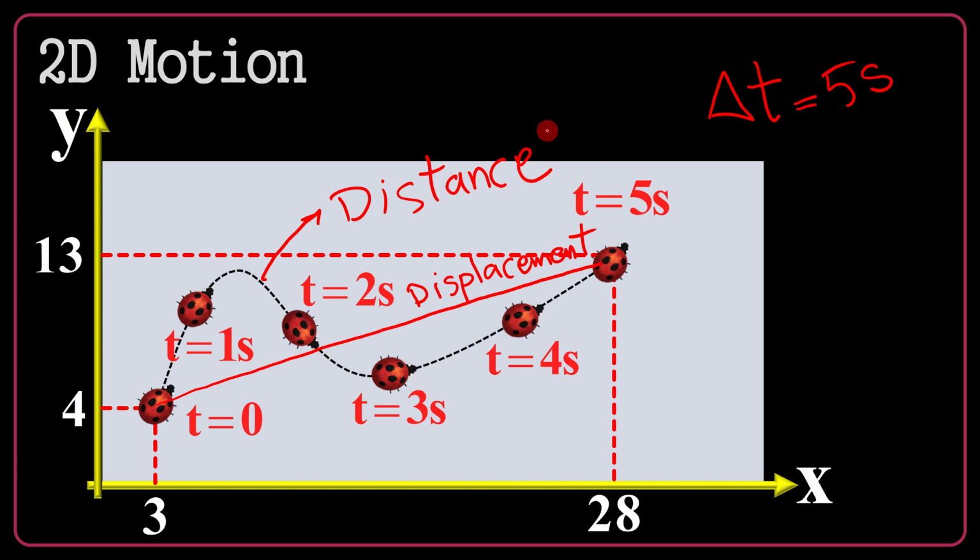This is something which is added to the properties of motion inevitably when you go to two-dimensional motion. Of course, displacement and distance could be defined in one-dimensional motion, but they are very important and totally different and distinguished in two-dimensional and three-dimensional motion. Distance and displacement are the two important subtopics for the next video. So let's postpone it to the next video and consider all the details one by one to learn them.